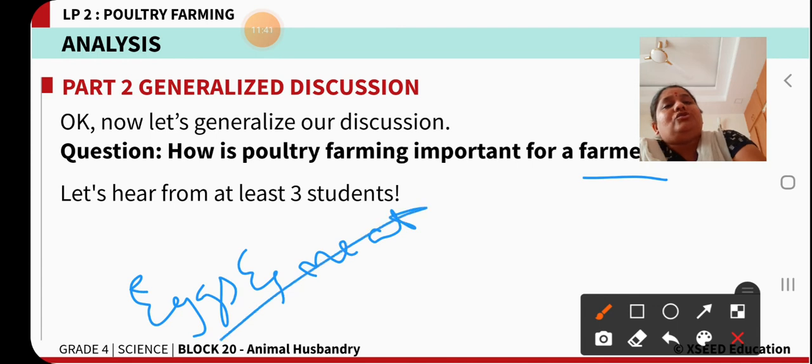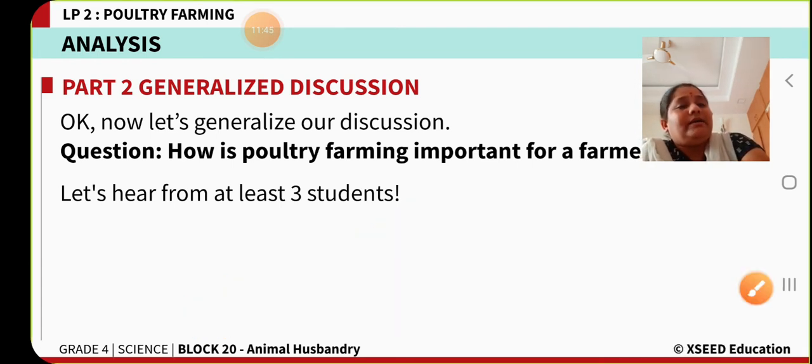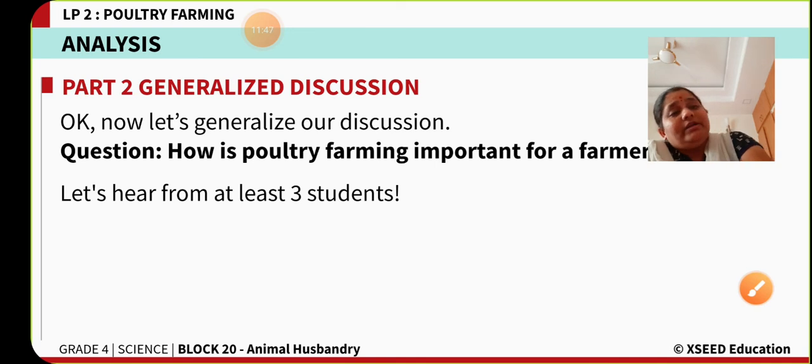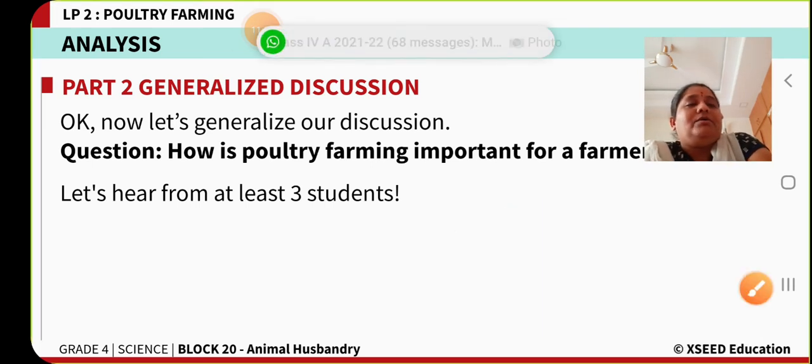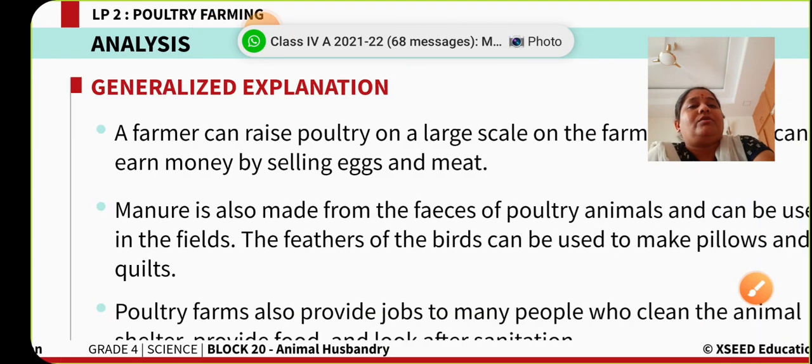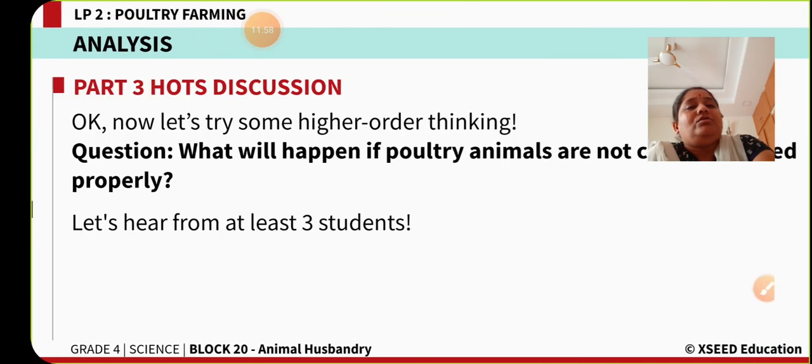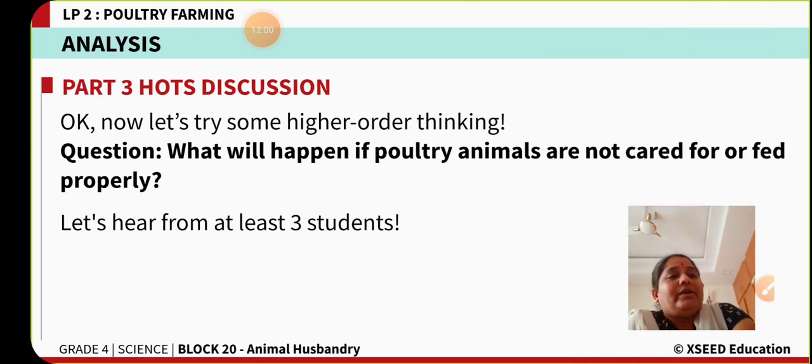Yes, so he can sell these things and earn money from them. He is even able to sell the manure from the waste collected from the birds in this poultry farm. Okay, now this is a good question. What will happen if the poultry animals are not cared for or fed properly?